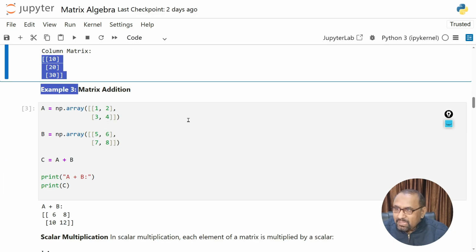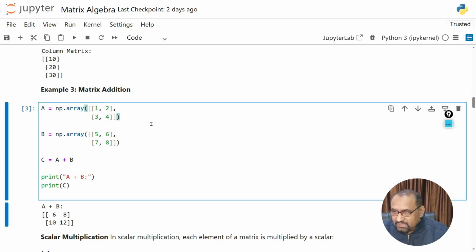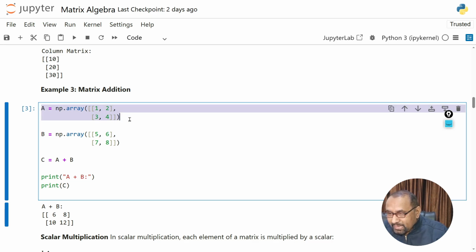Next, we have a very interesting example, matrix addition. For that, we need to choose two matrices of the same order. Only then is it possible to add the two matrices. Here you can see I am taking a square matrix. This is the first row, and you can see there are two elements in the first row and two elements in the second row.